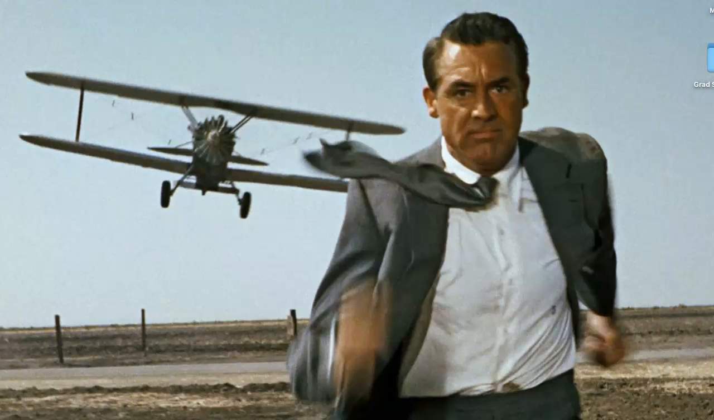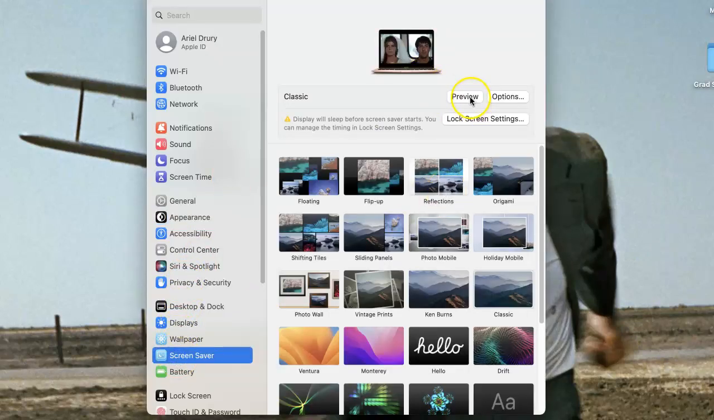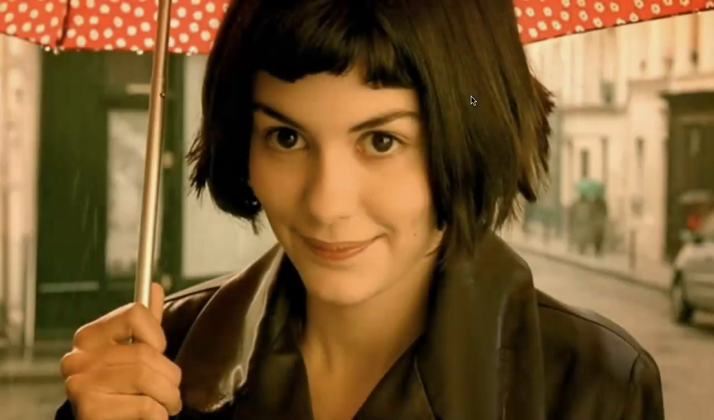Hello. For this screencast, I am going to show you a screensaver that I made for my computer, which is related to one of my favorite hobbies, which is watching movies. And I am going to show you the screensaver. And here it is. It is going to be images of movies.